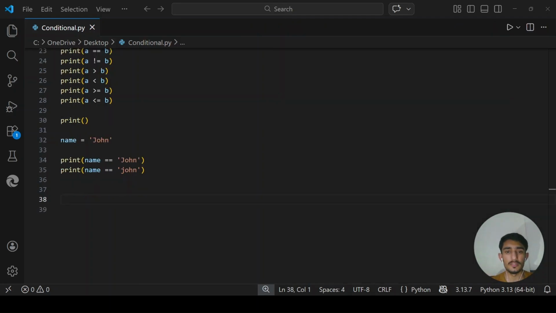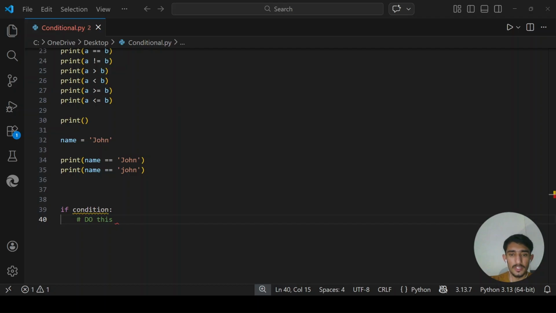So now let's look at the basic syntax of the if statement. The if statement in Python has a very specific structure. If condition is true, do this. There are three things to notice here: the keyword, which is if at the start, and the condition that evaluates to true or false. Also, when you write the condition after the if keyword, you will need a colon at the end of the if line.